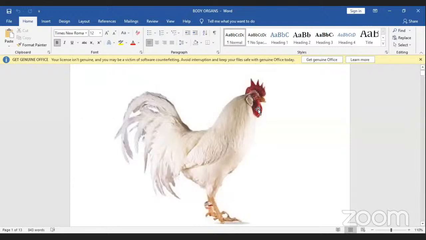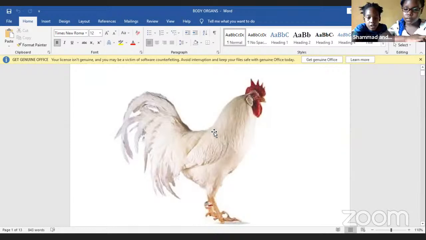Let me have this one. Lynette, can you tell us this one? Let me have Shalom. Wattle. Correct. What about this one here? This part. The wing.